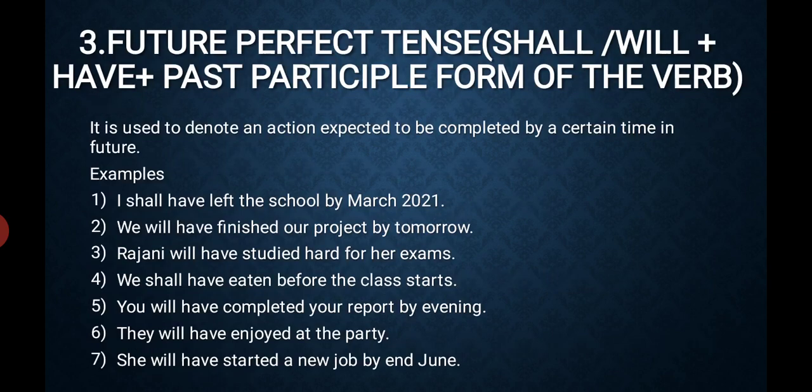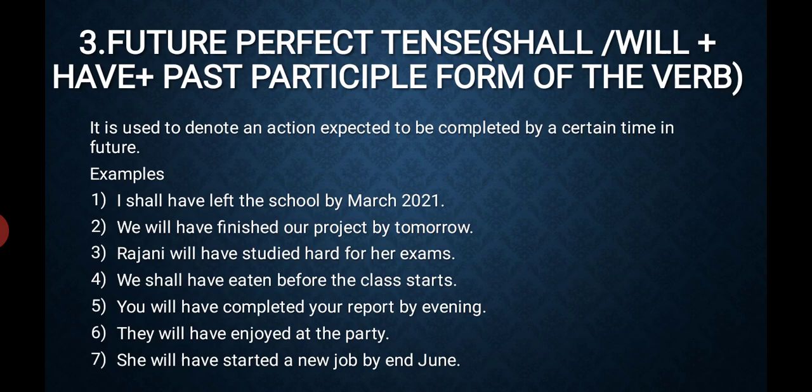Okay. Now, we shall have eaten before the class starts. You will have completed your report by evening.